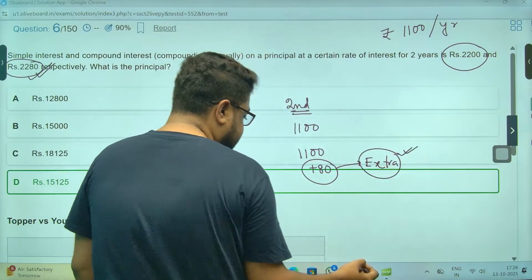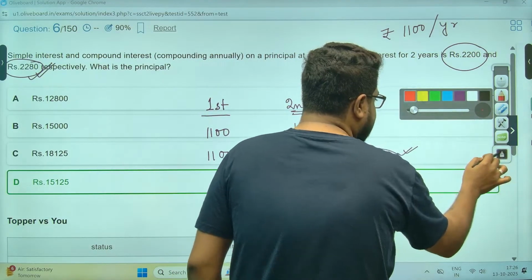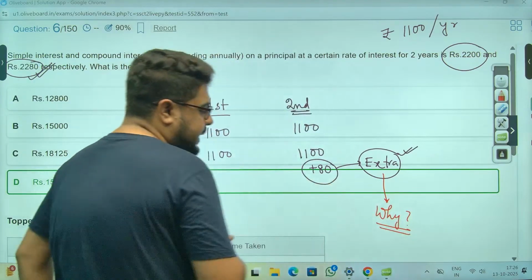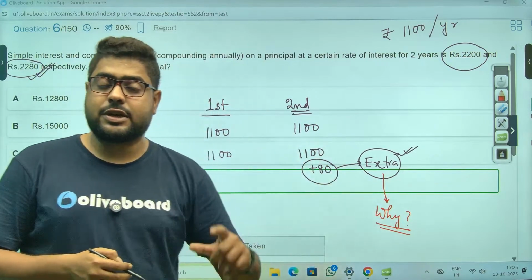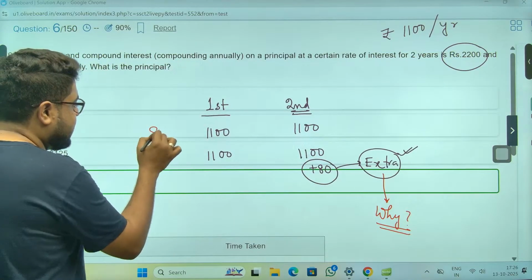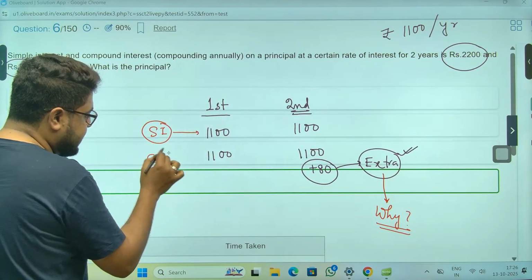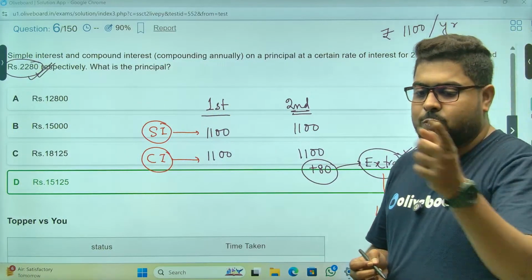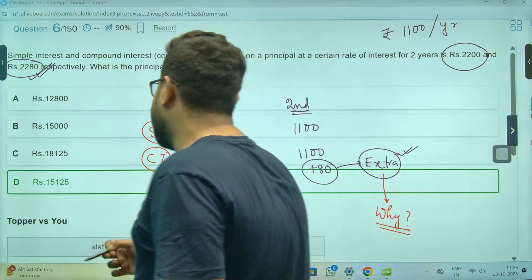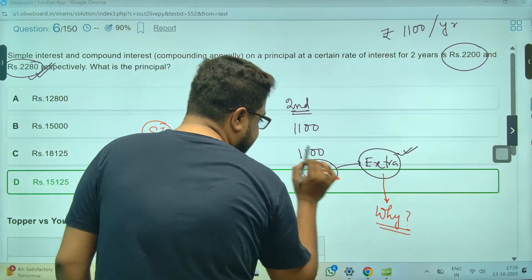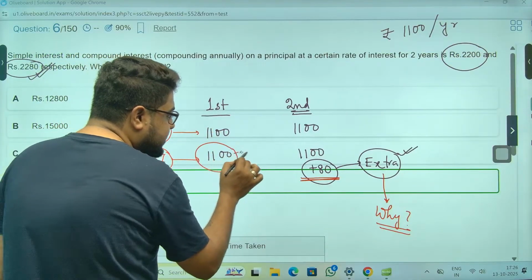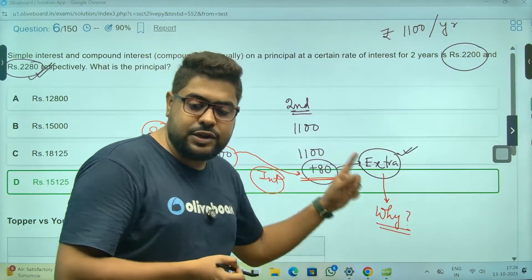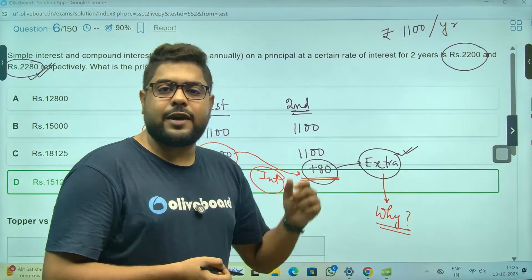Now, can anybody tell me why this extra? Why in the world are we getting this 80 rupees extra in the second year in case of compound interest? This was for SI, simple interest, but this is for CI. Because I am getting this 80 rupees as interest on the interest of the first year. Whatever was the interest for the first year, we are getting interest on it. That's the funda of CI.